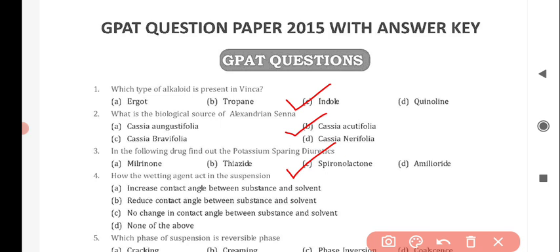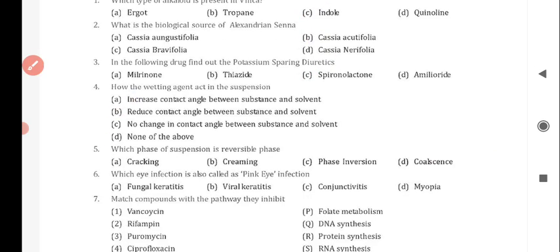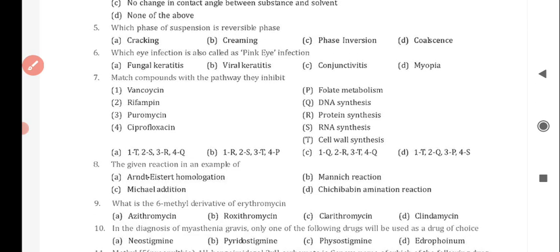Next question is, how the wetting agent act in the suspension, and the correct answer is option B, reduce contact angle between substance and solvent. Next question is, which phase of suspension is reversible phase, and the correct answer is option B, that is creaming. Next question is, which eye infection is also called as pink eye infection, and the correct answer is option C, conjunctivitis.